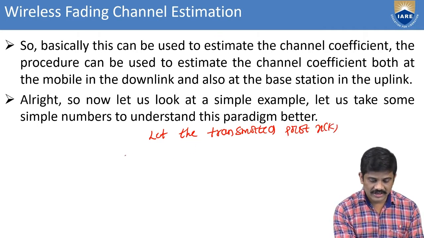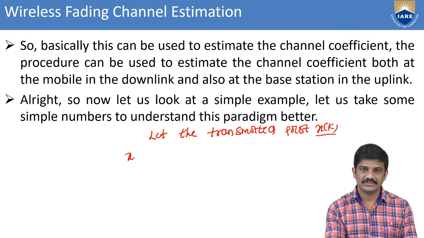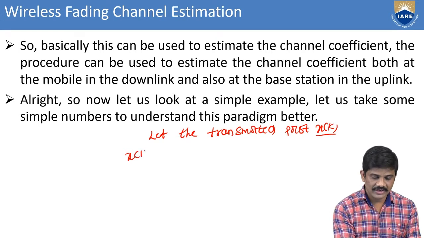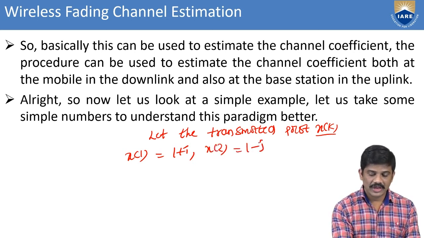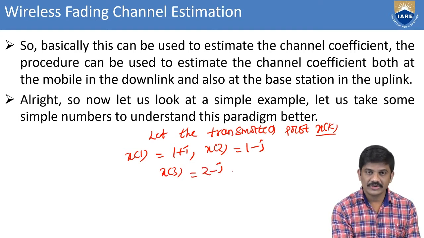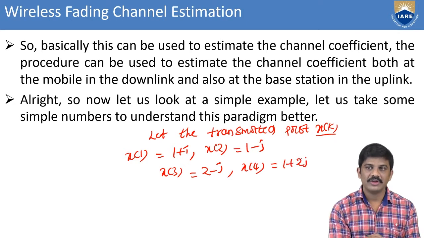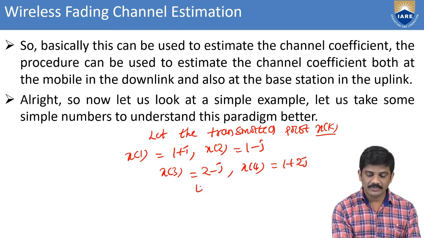Here x of k is taken for the kth stage, but we consider x of 1 equal to 1 plus j, x of 2 equal to 1 minus j, x of 3 equal to 2 minus j, and x of 4 equal to 1 plus 2j. This is for four transmitting symbols.